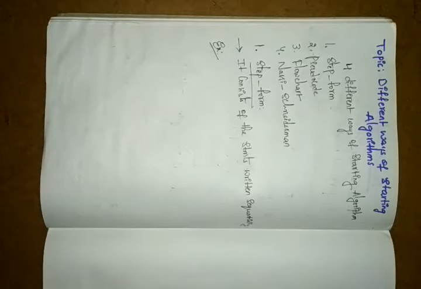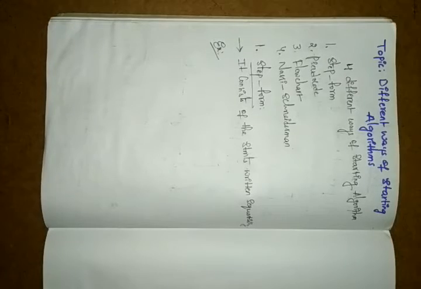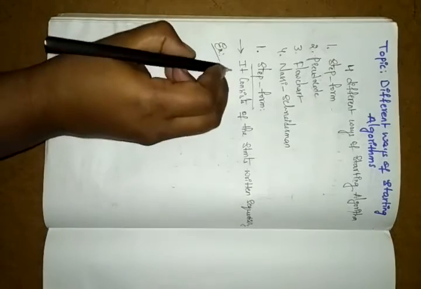A simple step form algorithm to find the number of persons in a queue. Queue means an order. How many persons are there in the queue? That is what we are finding here. So, step 1 first.